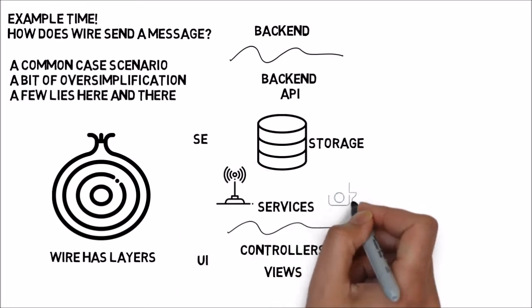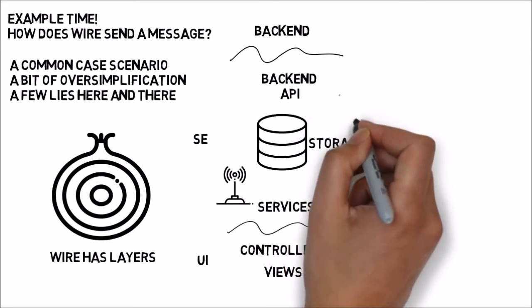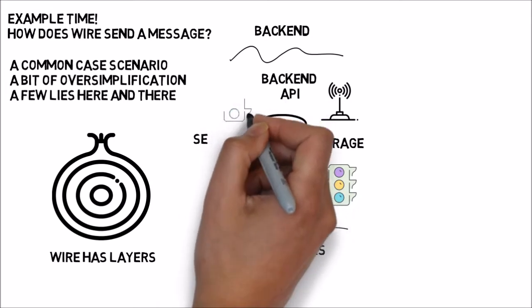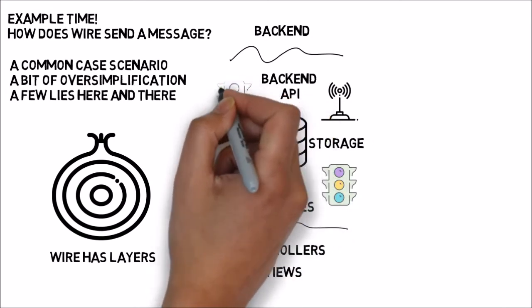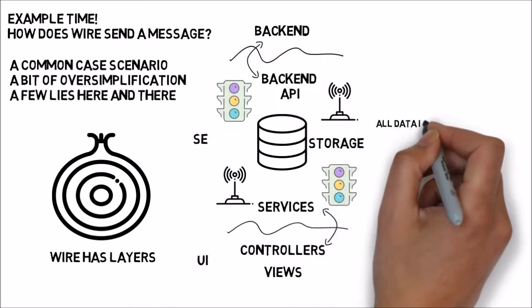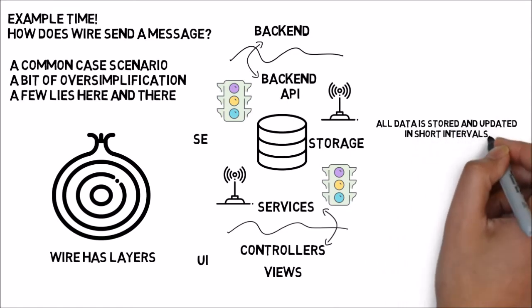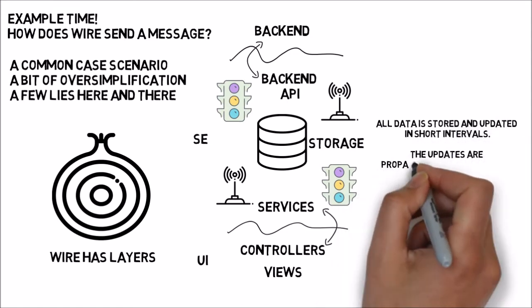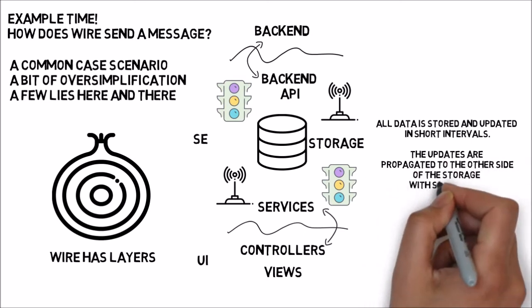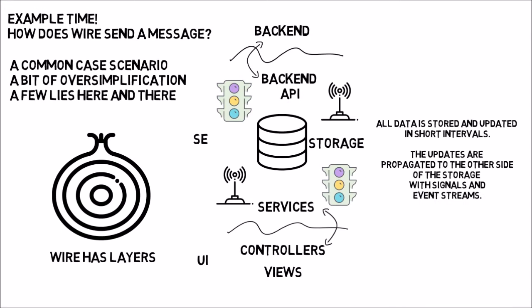The gap between them is filled with the storage. The storage is the pumping heart of Wire. It's where most of event streams and signals originate. Whatever moves in either direction has to be saved, and the other side reacts to the update of a respective signal. This way, we can be pretty sure that no matter what happens, the application is killed by Android, the phone dies, there's an application crash, the data we send and receive is safe. Implement a storage, add signals, and you already have foundations of a mobile application.